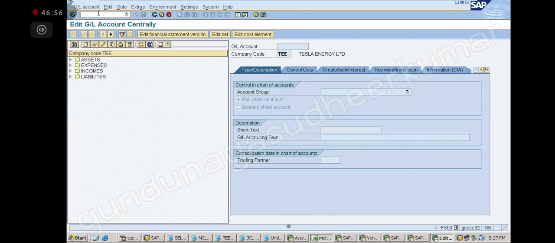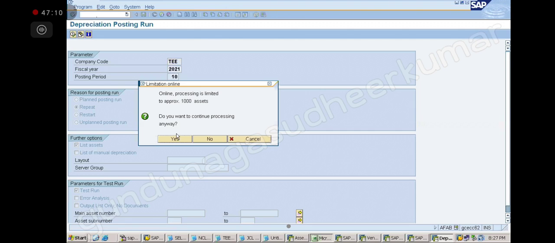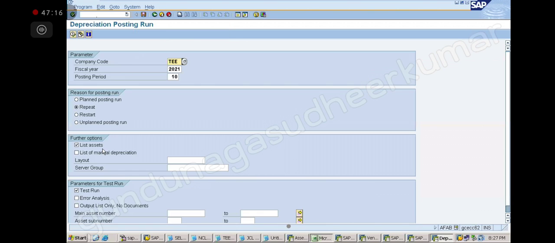Okay, so now let us go to the AFAB. Then do the posting run again, 10th period, repeat run I am doing. Already I have done, I believe, right? Test run we have to remove. Actual run we have to go.